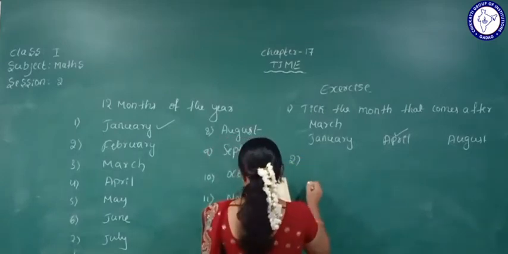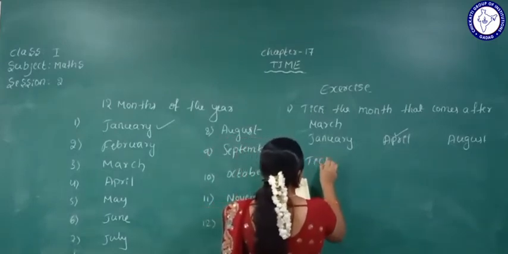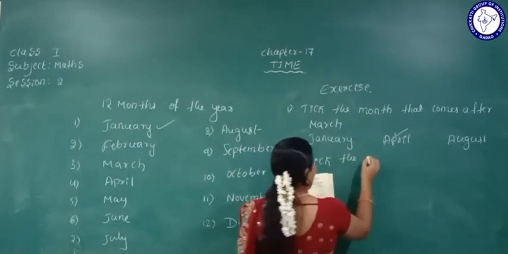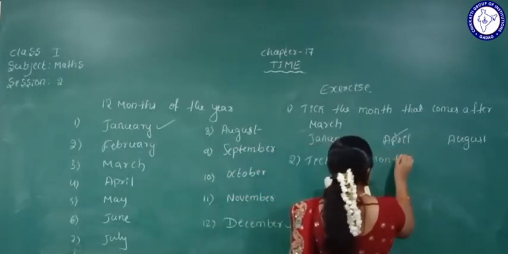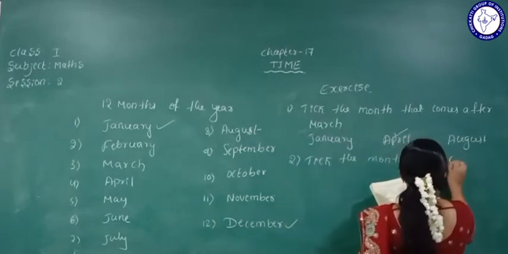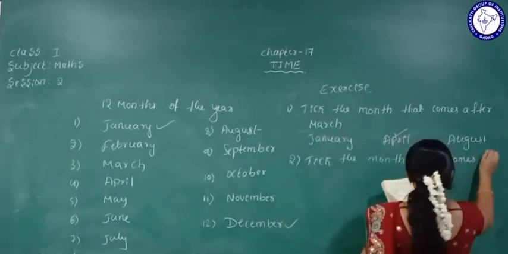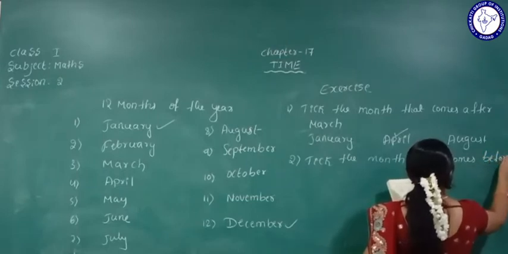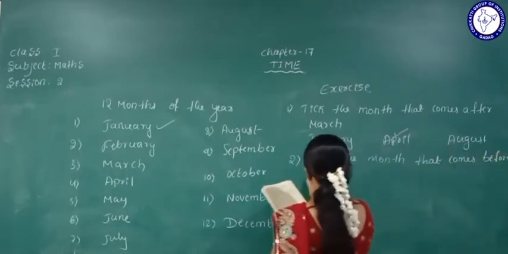Okay. Second question: tick the month that comes before July.